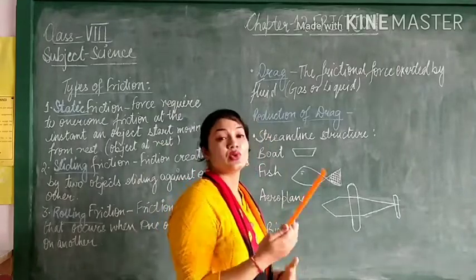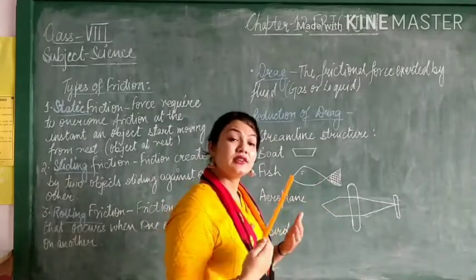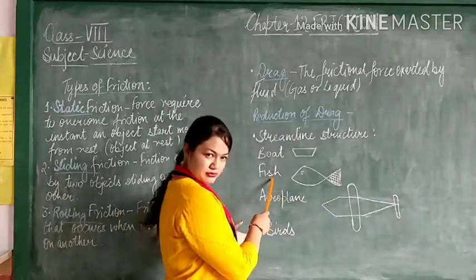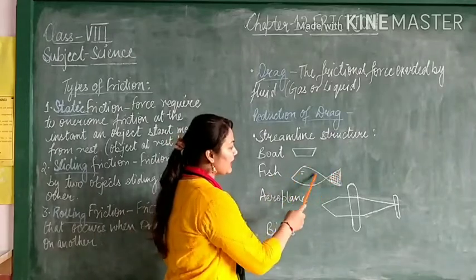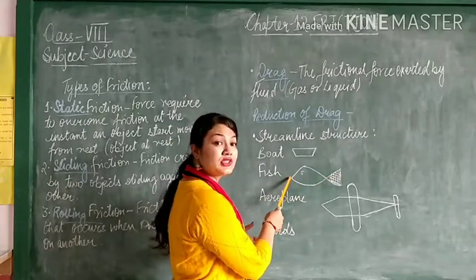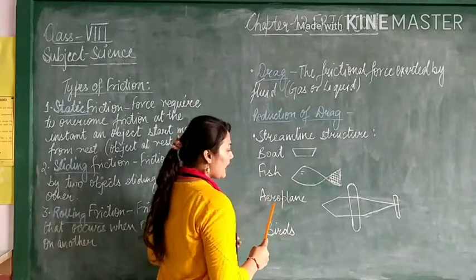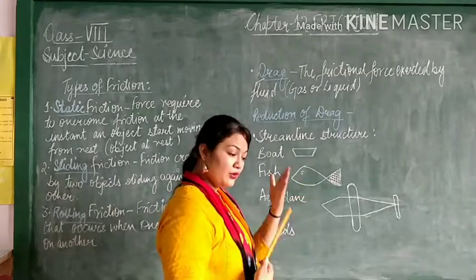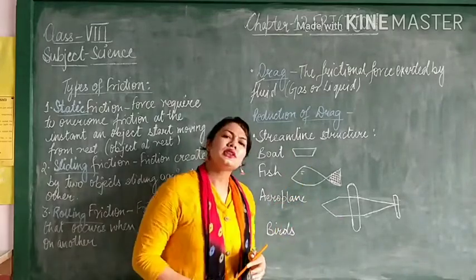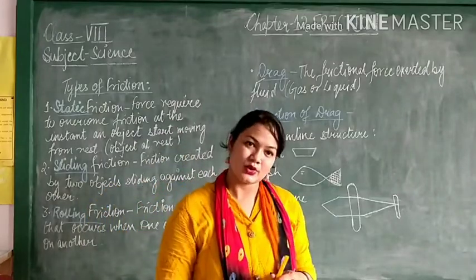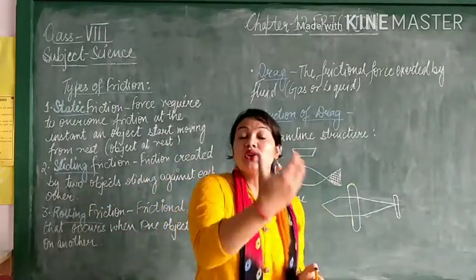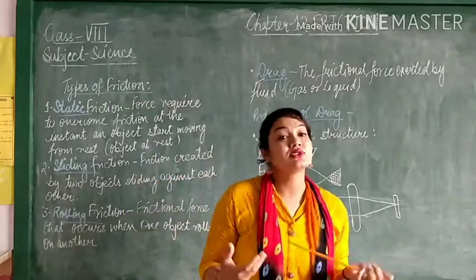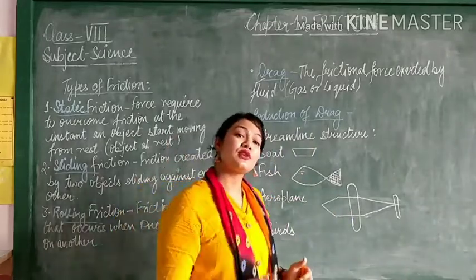And in our daily life, you can see so many animals having a streamlined body, like fish. Fish has a streamlined body so that it can reduce the drag of sea water. Even birds have a streamlined body which reduces the drag. So after seeing all these things, and after putting in the logic, humans also started making things streamlined so that we can reduce the drag, that means reduce the friction of fluid.